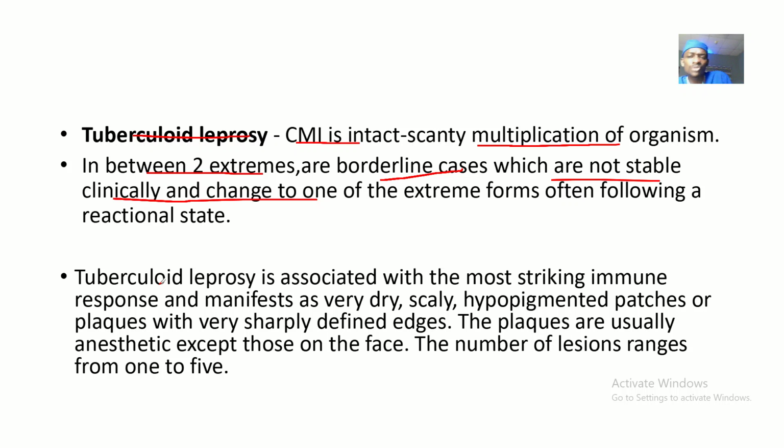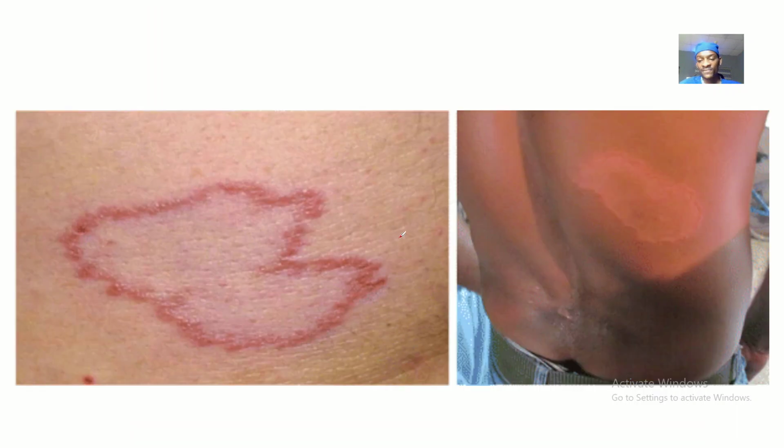But if they get past just a few immune cells, they become tuberculoid leprosy. Tuberculoid leprosy is associated with the most striking immune response and manifestations, as you'll be having very dry, scaly, hypopigmented patches or plaques with very sharply defined edges, okay? This is a very good image of tuberculoid leprosy.